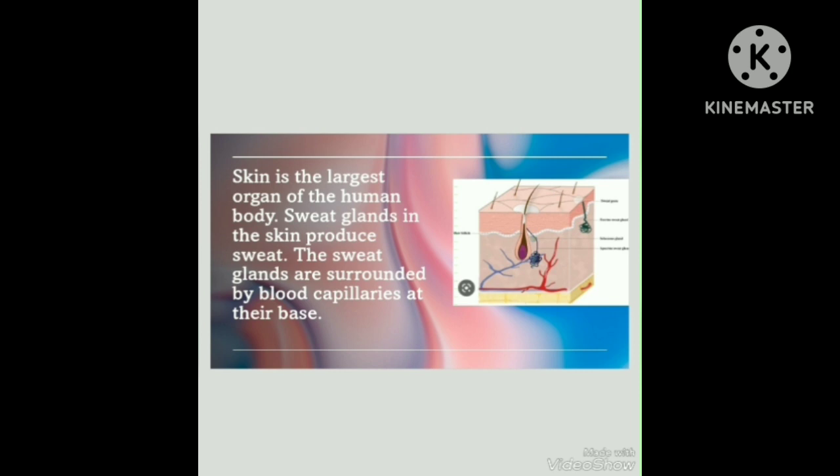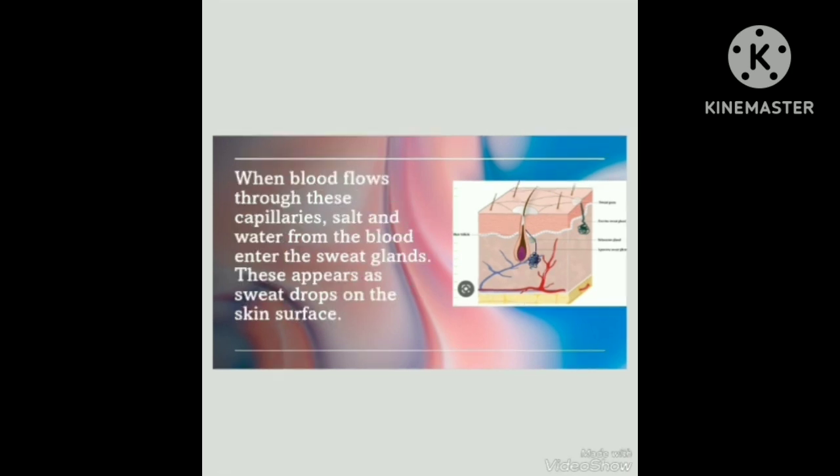Skin is the largest organ of the human body. Sweat glands in the skin produce sweat. The sweat glands are surrounded by blood capillaries at their base. When blood flows through these capillaries, salt and water from the blood enter the sweat glands. This appears as sweat drops on the skin surface.